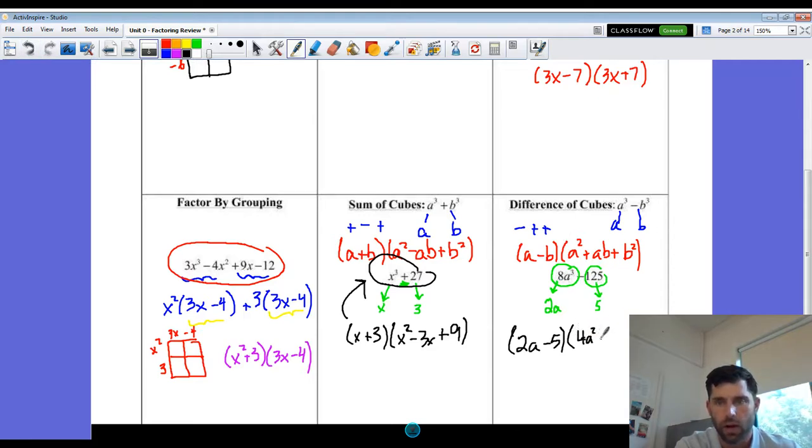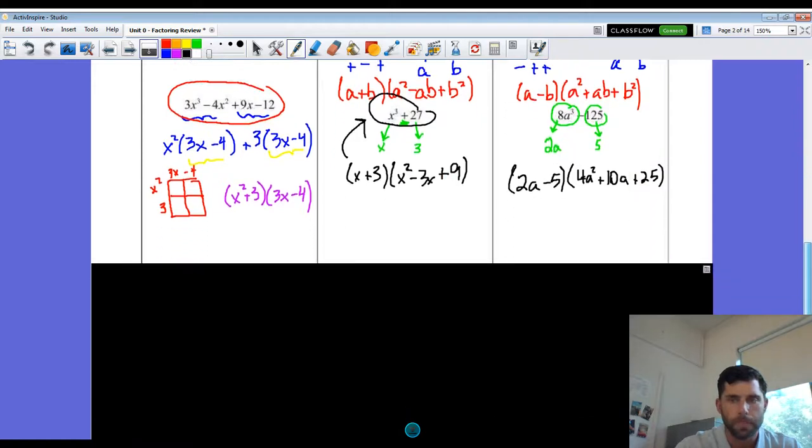So it's a squared plus a times b, right there, plus b squared. And again, you could multiply that all the way through and check, and it should get you right back to the original. All right, so those are 2 formulas. If you've never seen them before, they look crazy. You'll get the hang of them pretty quickly, I promise. So there's our 2 new formulas.